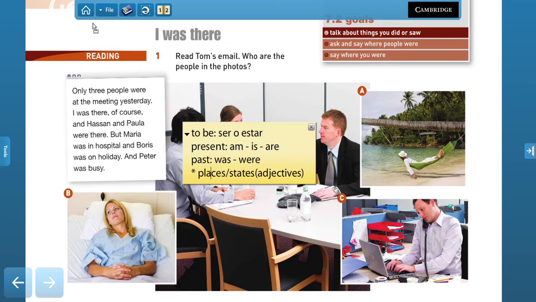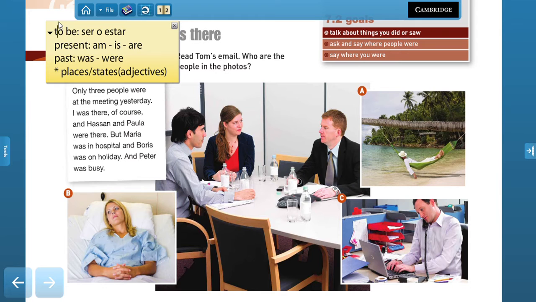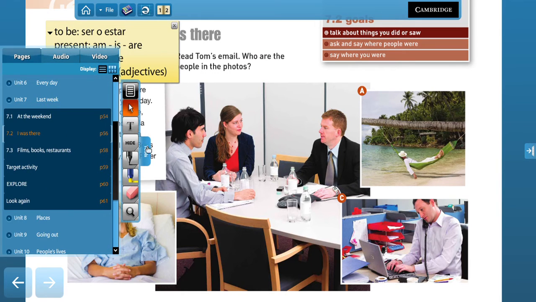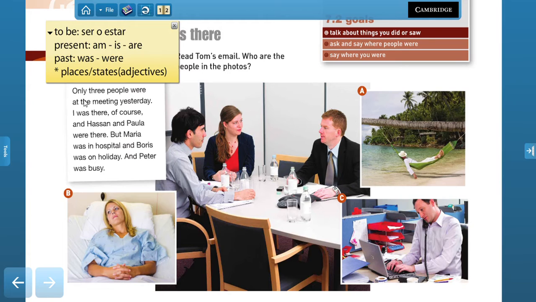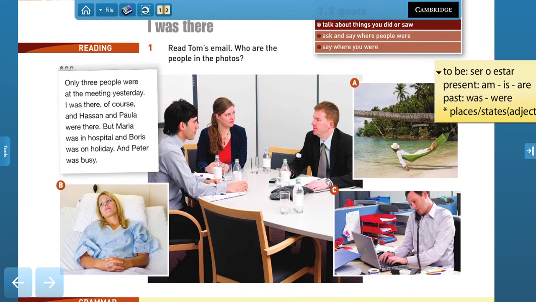Now, I'm going to leave this over here. Can I move it? And we're going to do the activity. It says, read Tom's email. So here you have an email, right? Maybe I can put it here, right? So read Tom's email. Who are the people in the photo? So this email is going to explain who are these people.